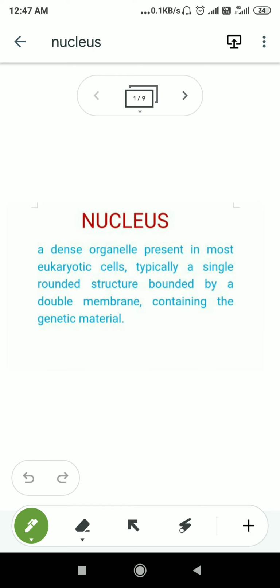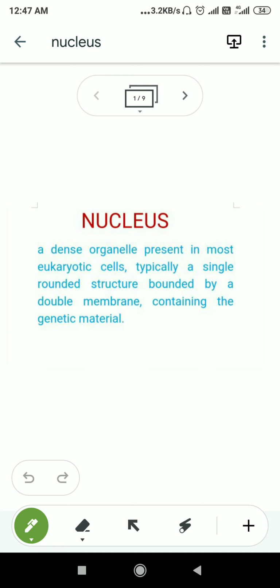So eukaryotic cells have a nucleus. It is typically a single rounded structure bounded by a double membrane. So it is a spherical structure present inside the cell, bounded by a membrane, containing the genetic material. This is the definition.